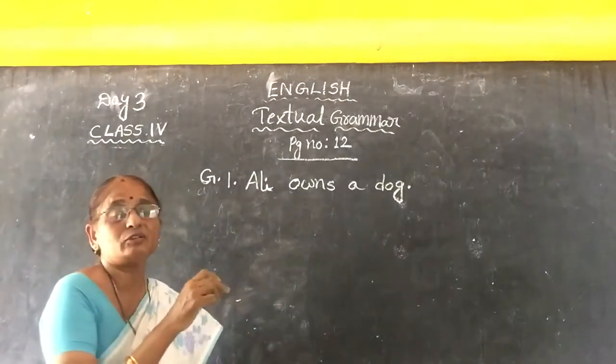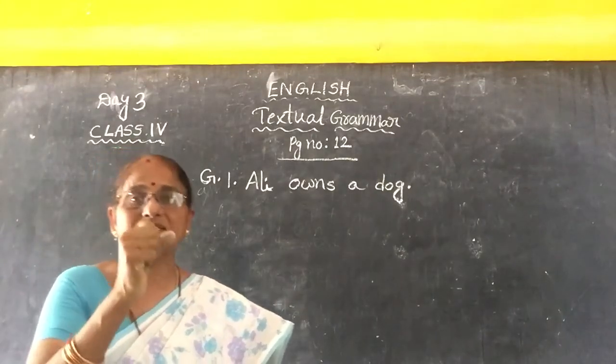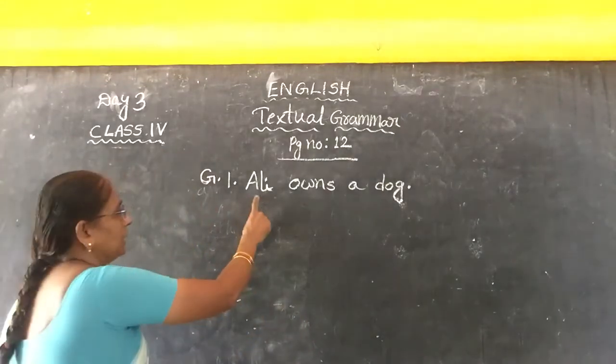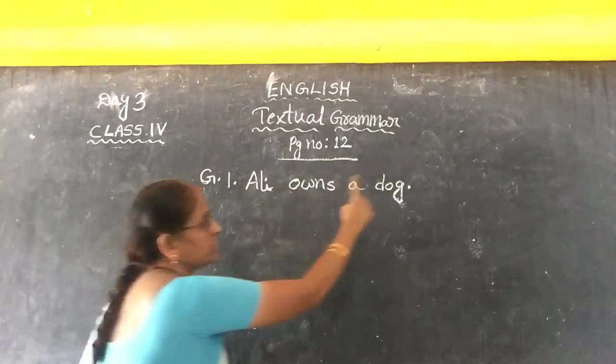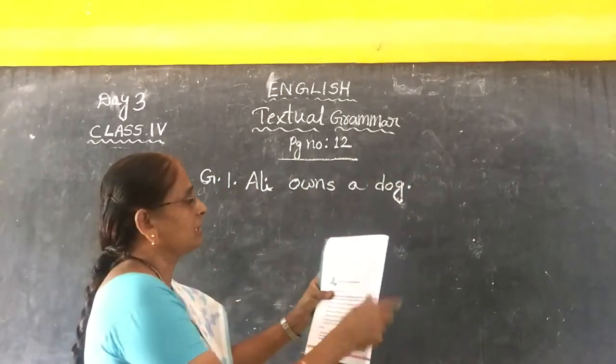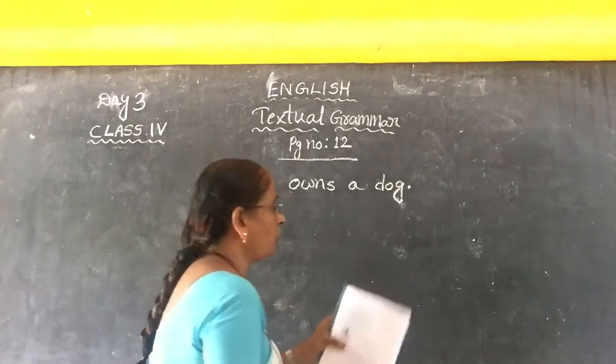All those sentences come under interrogative sentences because you are asking questions, you are questioning others. So this declarative sentence must change into what? Interrogative sentence. Here they have given the blanks, children. So how to write this one? Ali owns a dog. Does Ali own a dog?